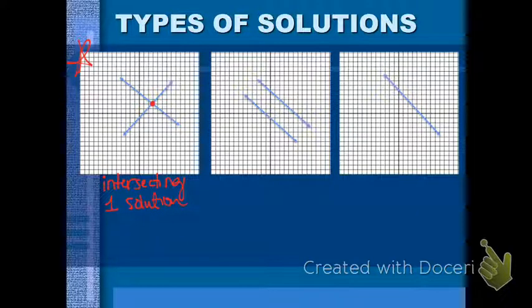Now, sometimes you'll hear the name for this type of system called consistent and independent. Consistent means that there is at least one solution to a problem, and independent means that there is only one solution to a problem.